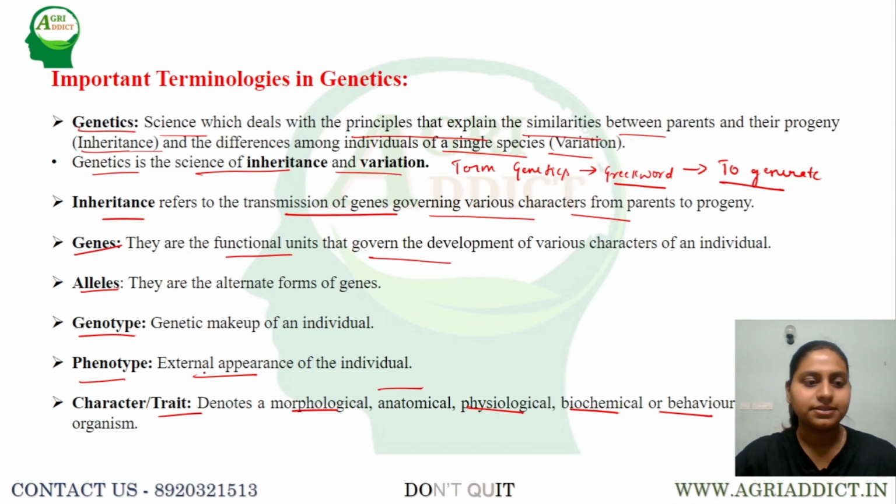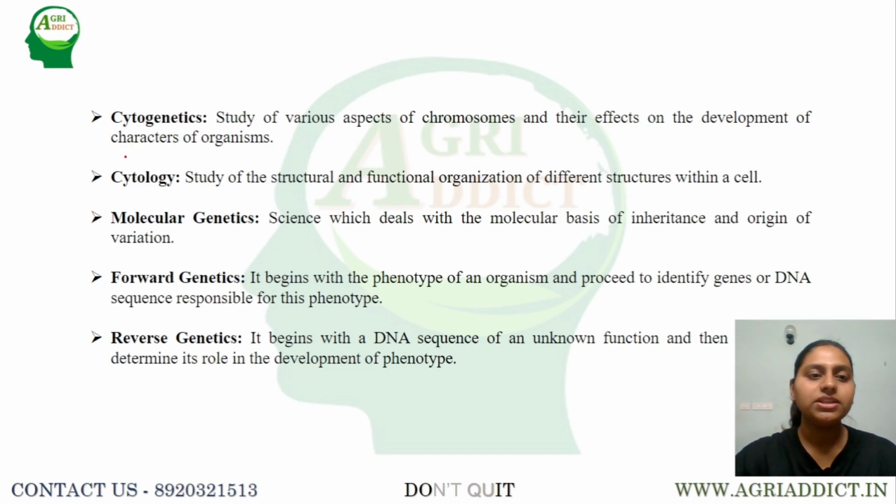Okay. Next, coming to the branches of genetics. Genetics is nothing but the study of transmission of characteristics from one generation to another generation, and variations. Similarly, cytogenetics. Cytogenetics is one of the branches of genetics which deals with various aspects of the chromosomes and their effects on development of characteristics of an organism.